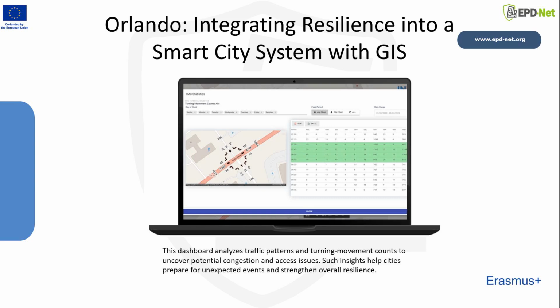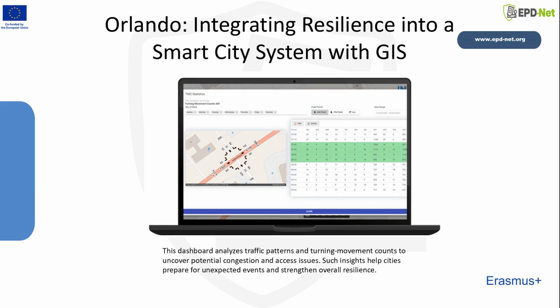Building resilience starts with understanding how a city behaves before a disruption occurs. This tool is a great example. By analyzing turning movement counts, traffic patterns, and peak hour behavior, the city can anticipate where congestion, delays, or emergency access issues may arise during unexpected events.